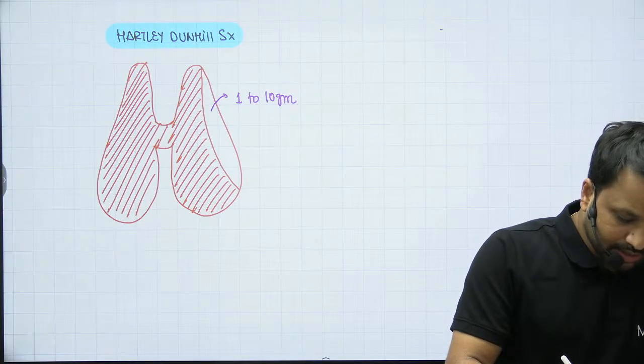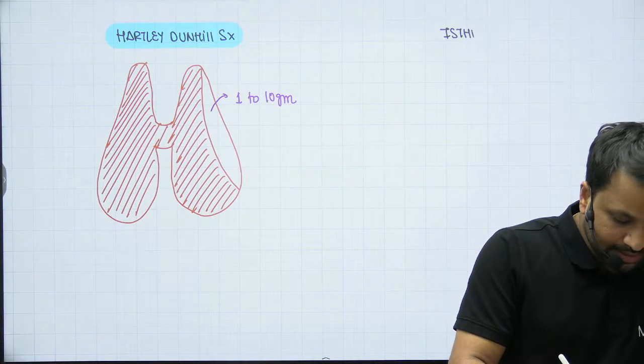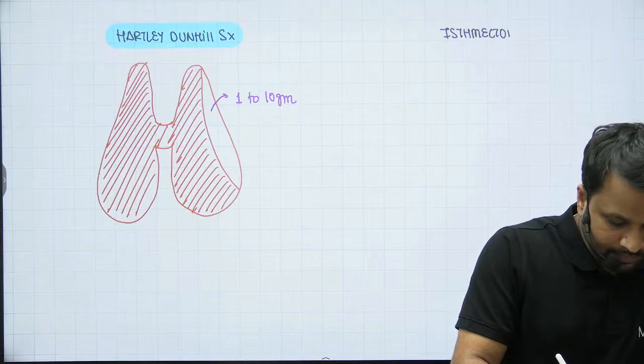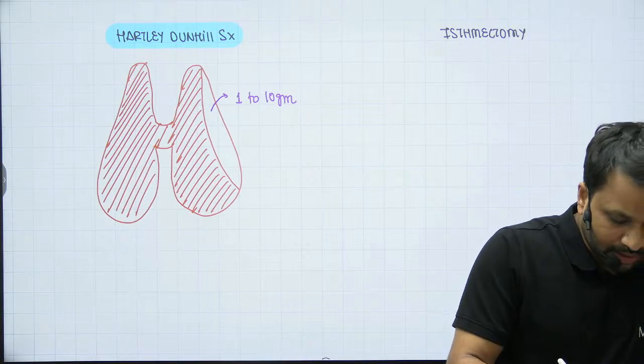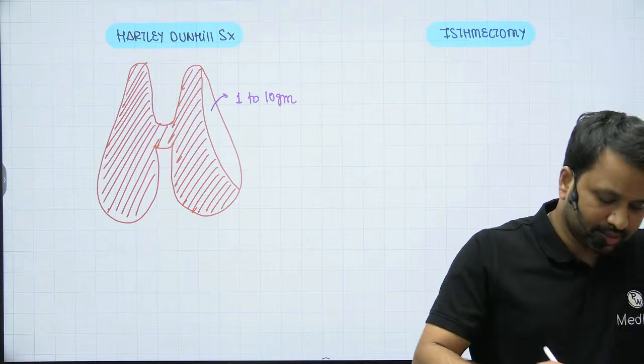And the last surgery that you have is what we call isthmectomy. The last surgery that you can talk about here is going to be isthmectomy.